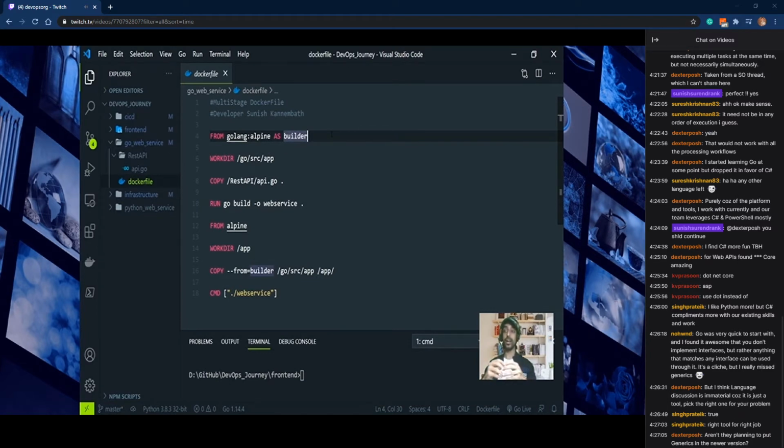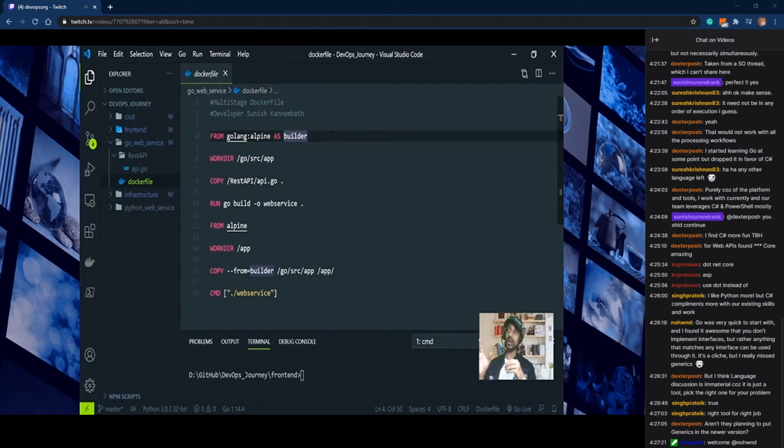And the advantage of using this multi-stage Docker file is, if I directly use Golang for building and hosting my web service, then it will have a size of 50 MB to 70 MB, which is pretty high, or it can go above, around 100 plus MB. The concept we are using with containers is that it should always be a small image.